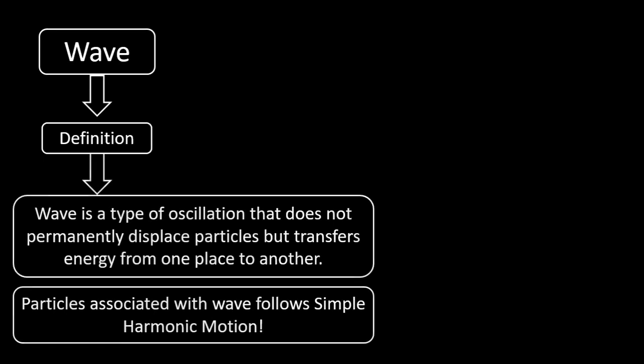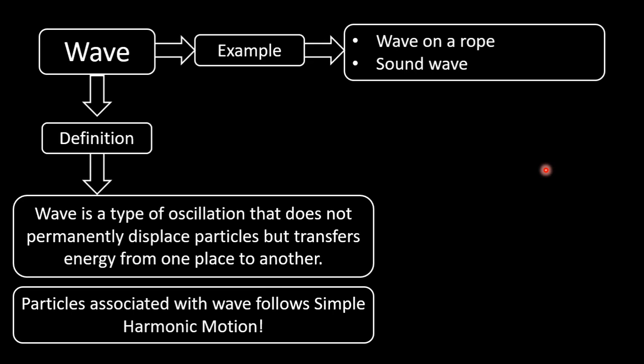At first, we define what a wave is. A wave is a type of oscillation that doesn't permanently displace particles but transfers energy from one place to another. The particles associated with a wave follow simple harmonic motion. As an example of a wave, we can take a wave produced on a rope or a sound wave.